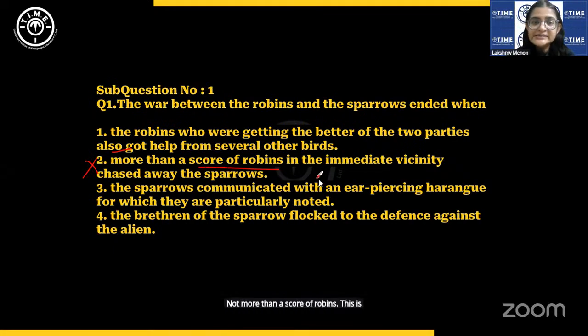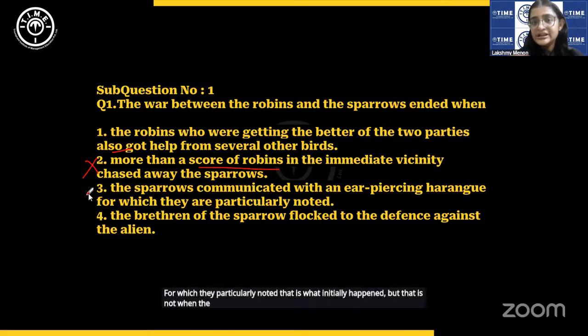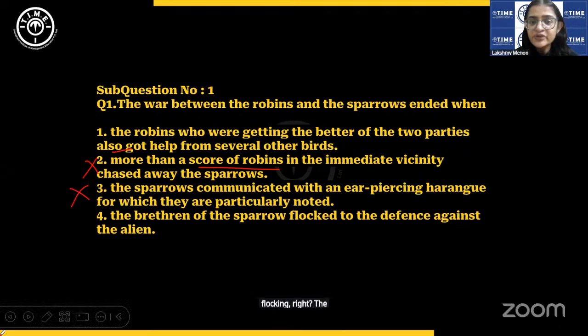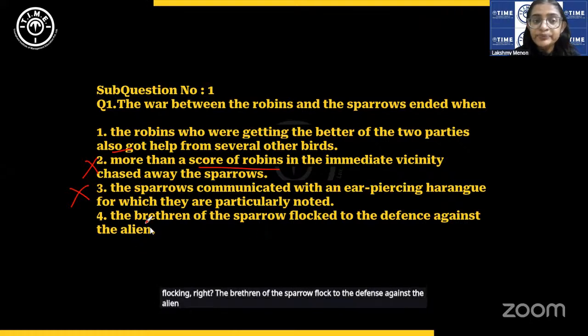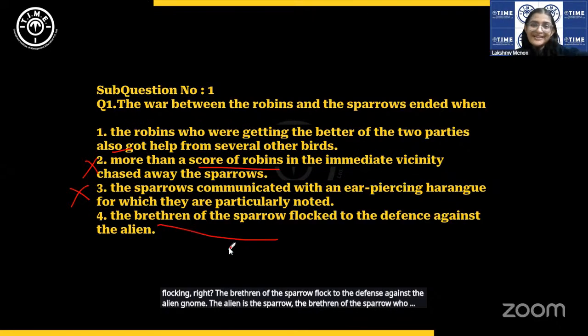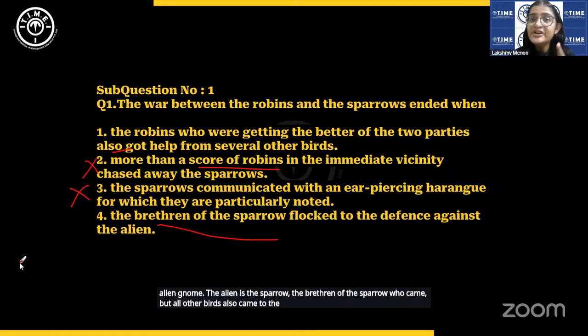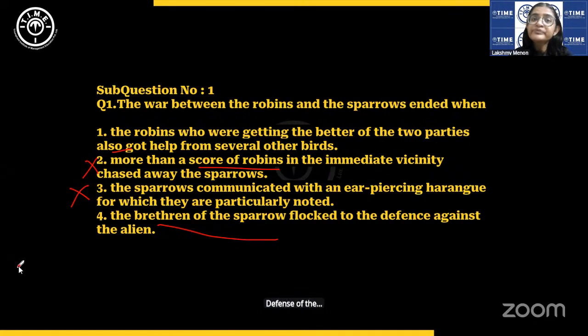This is wrong. The sparrows communicated with an ear-piercing harangue, yes, for which they are particularly noted. That is what initially happened. But that is not when the war ended. After that, all these birds came flocking, right? The brethren of the sparrow flocked to the defense against the alien. No, the alien is the sparrow. The brethren of the sparrow came, but all other birds also came to the defense of the robin. So this is also distortion. The answer is 1. Okay.